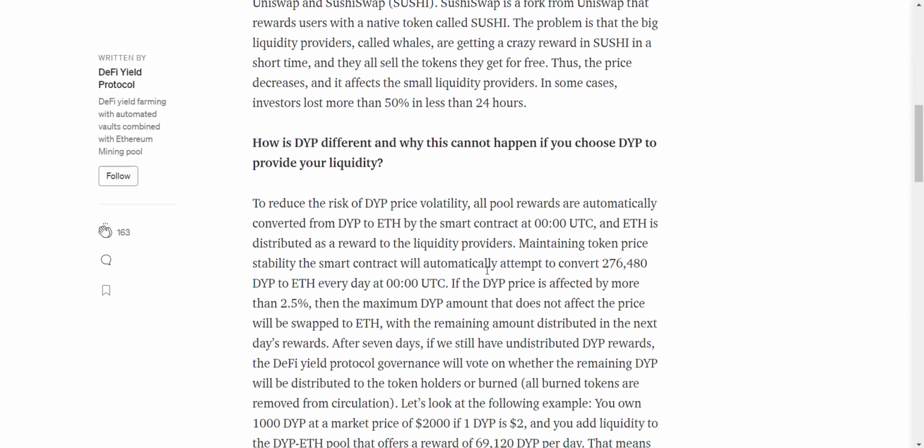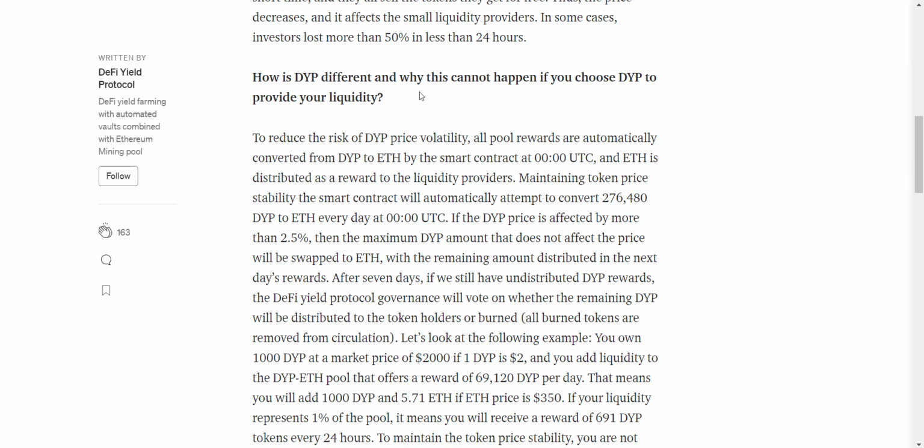If you get down, here it is written how DYP is different and why this cannot happen if you choose DYP to provide your liquidity. To reduce the risk of DYP price volatility, all reward pools are automatically converted from DYP to ETH by the smart contract at 00 UTC, and ETH is distributed as a reward to the liquidity provider.